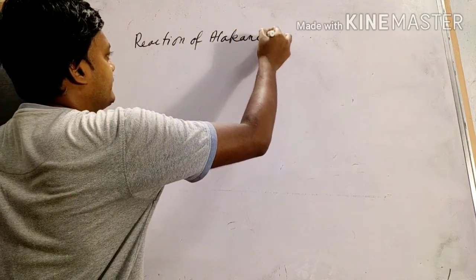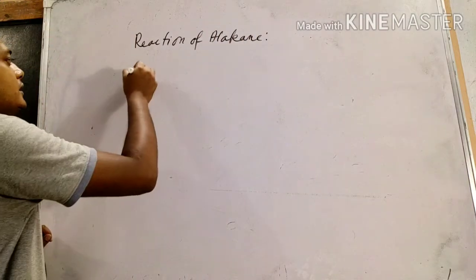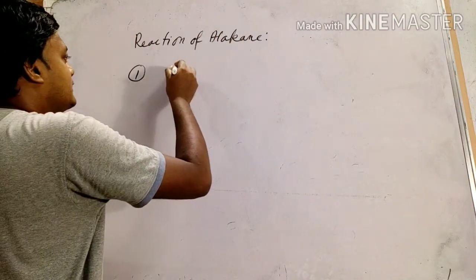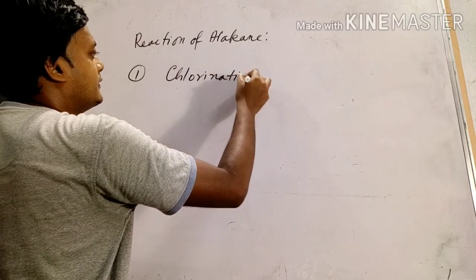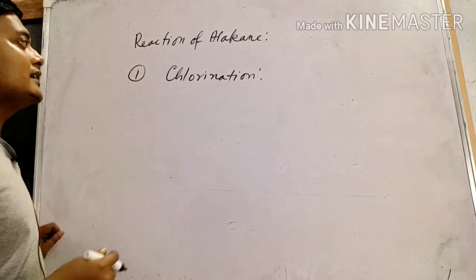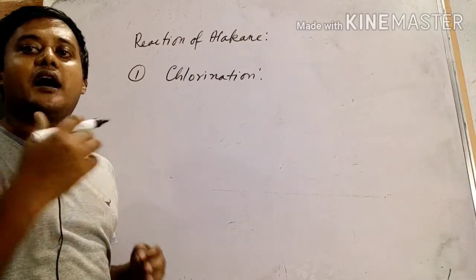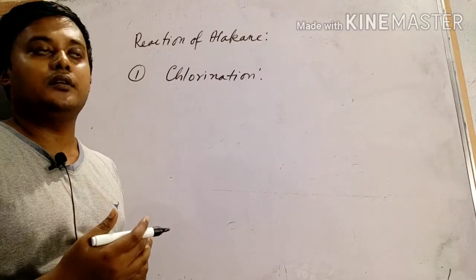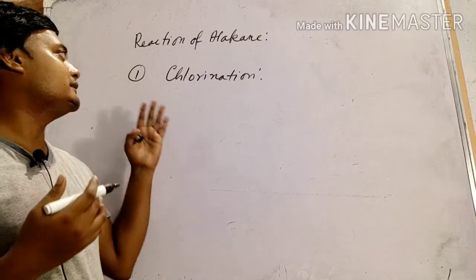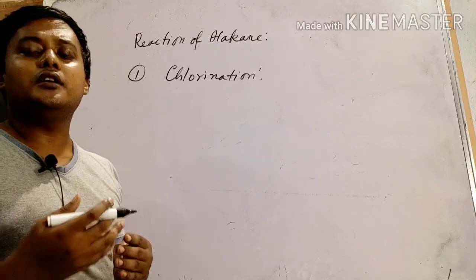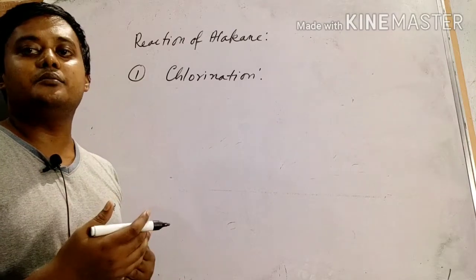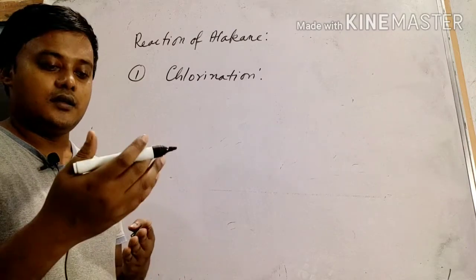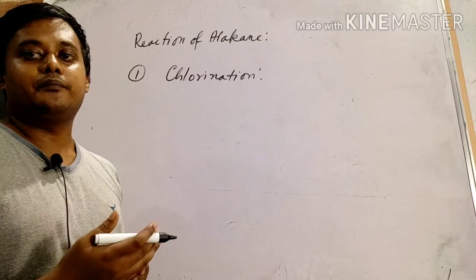Reaction of alkane. First one, chlorination. Chlorination means we replace hydrogen by chlorine. When an alkane reacts with chlorine under diffuse sunlight, all the hydrogen present in the alkane is replaced by chlorine.